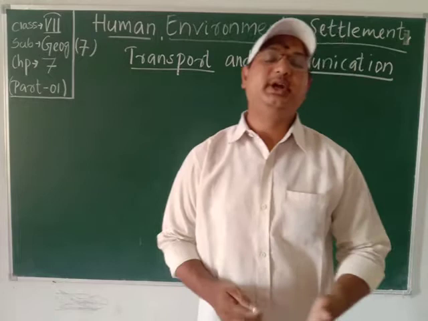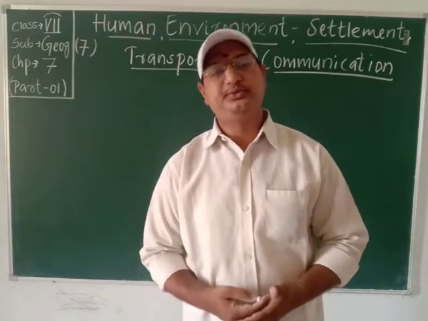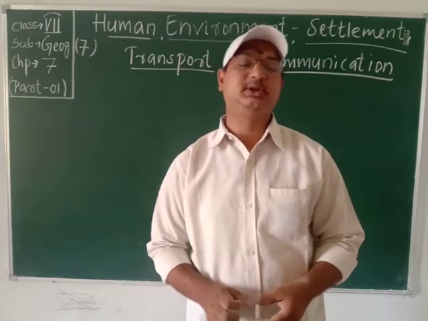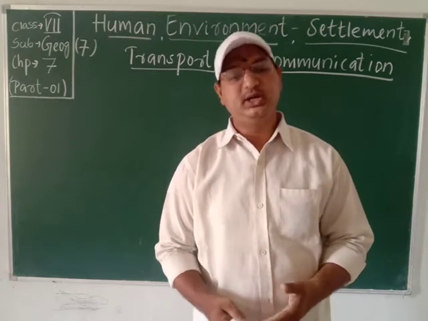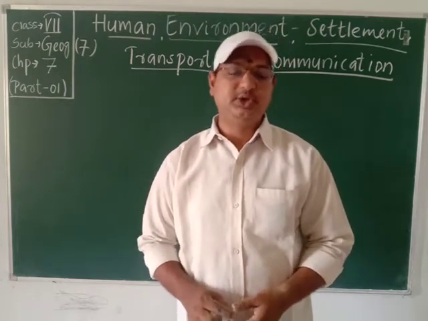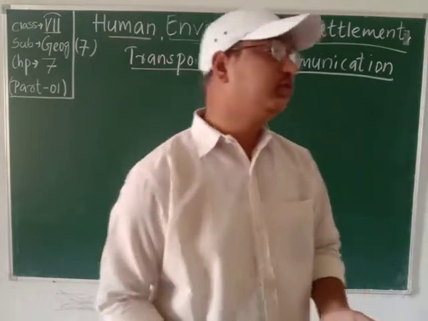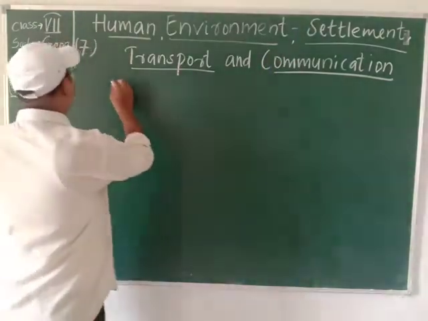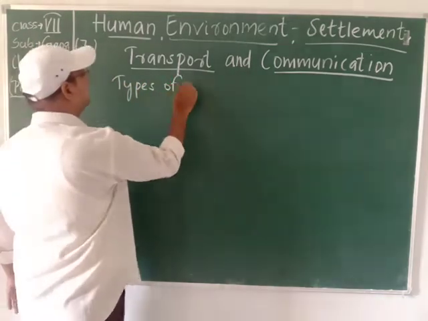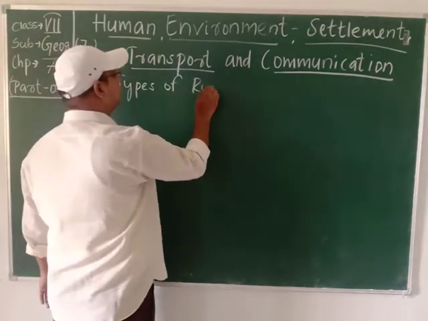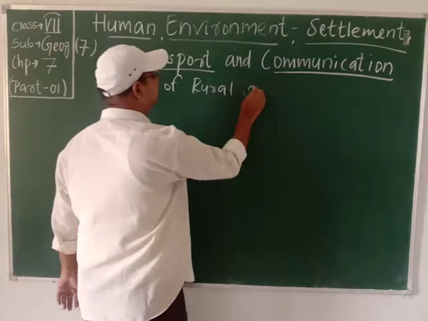Students, as you know, there are two main types of settlements. The first one is urban and the second one is rural settlements. Now we will study rural settlements in detail, the types of rural settlements.